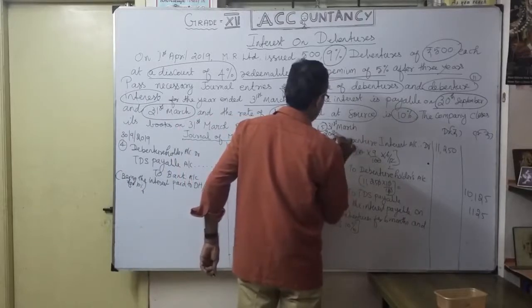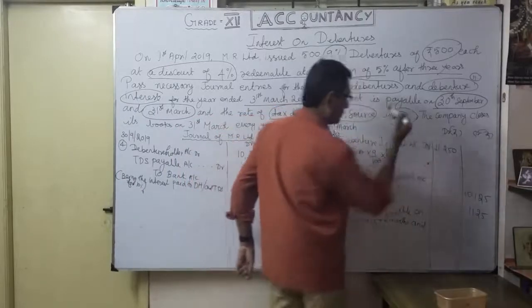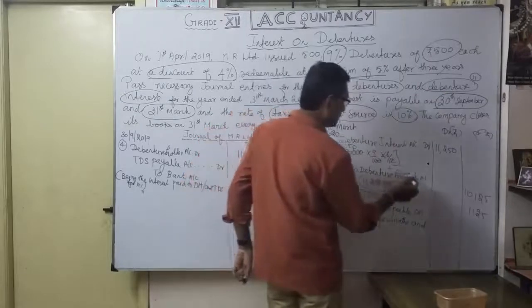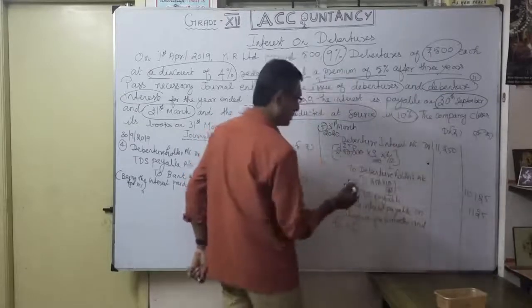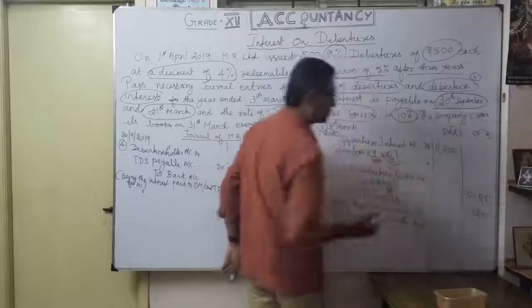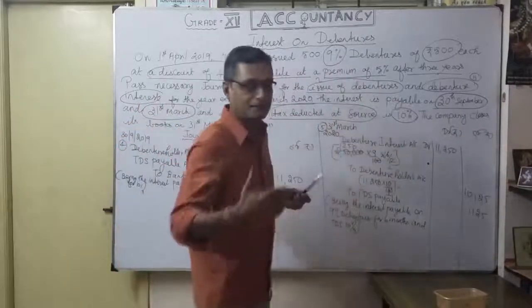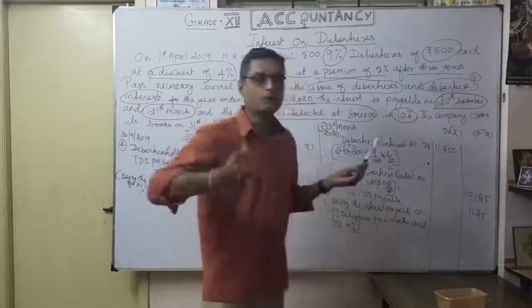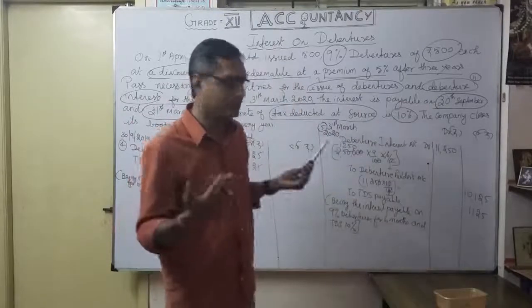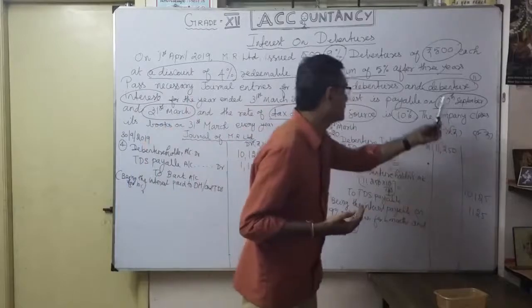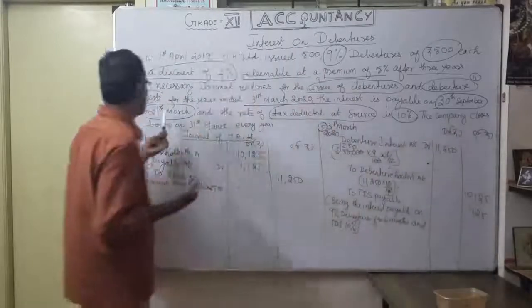2020. Debenture interest account 11,250, to debenture holders account 10,125, to TDS payable 1,125. Nothing changed. Same journal entry. Again after 6 months, on 31st March, I am going to pay interest. Once I pay interest, tax is deducted. That's the year: 30th September and 31st March.